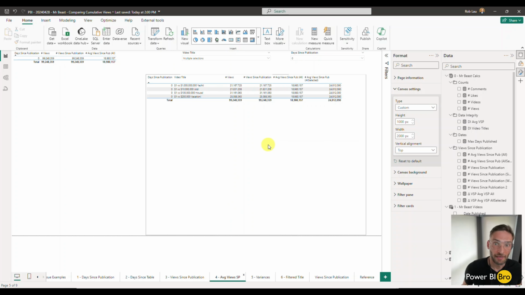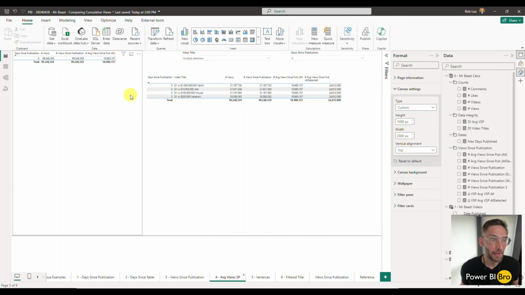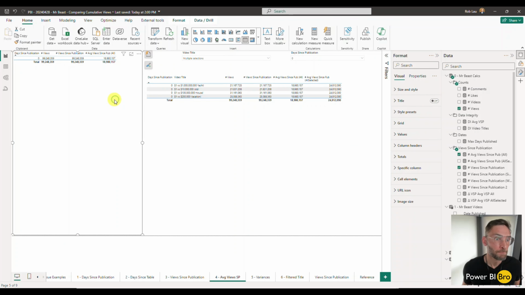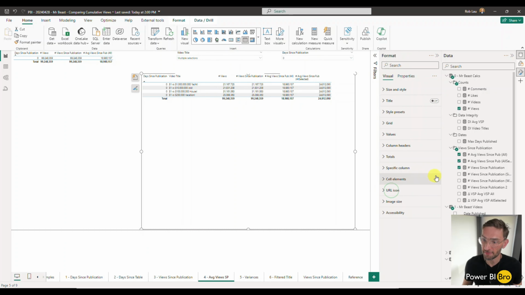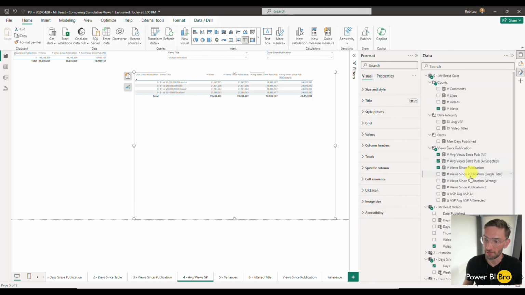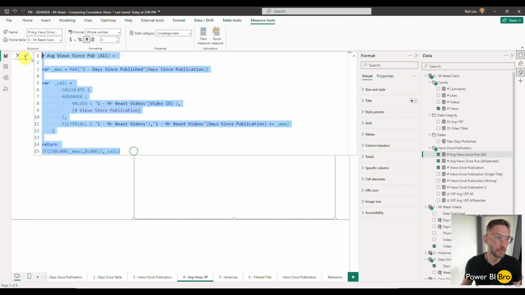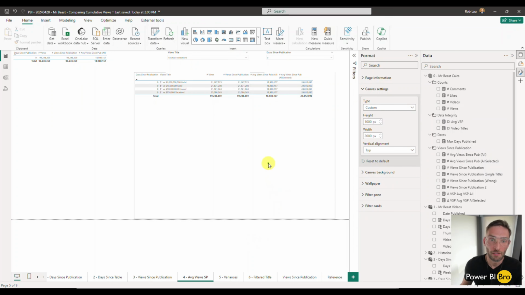So let's talk about how to calculate this. I'm going to go back to this right here. Okay, so we'll start with average views since publication all. We're going to come to the right-hand side, and I'm going to get the average views since publication all. I'm going to copy this. We'll make a new one. I'll talk through it because we know this is working.